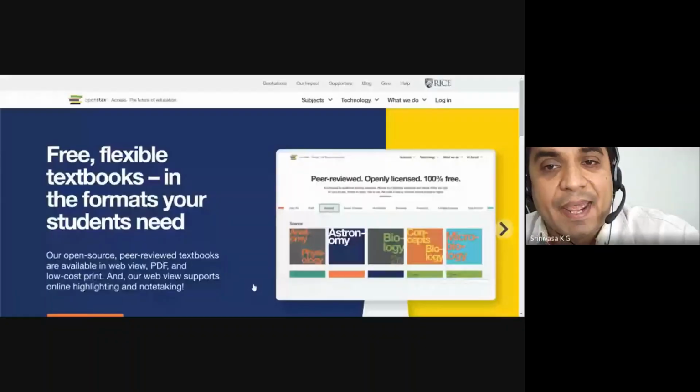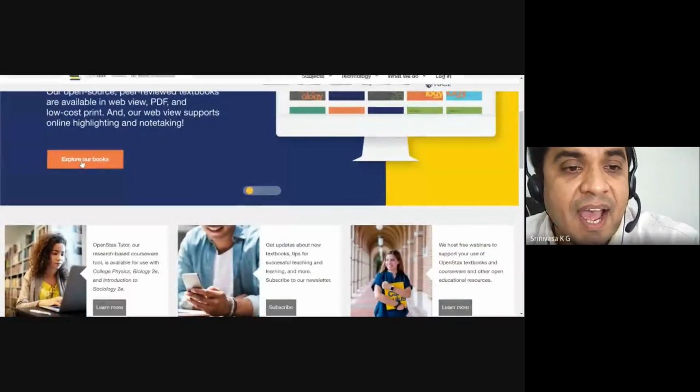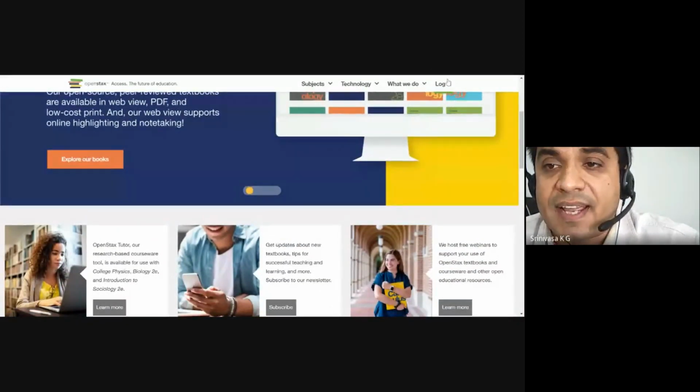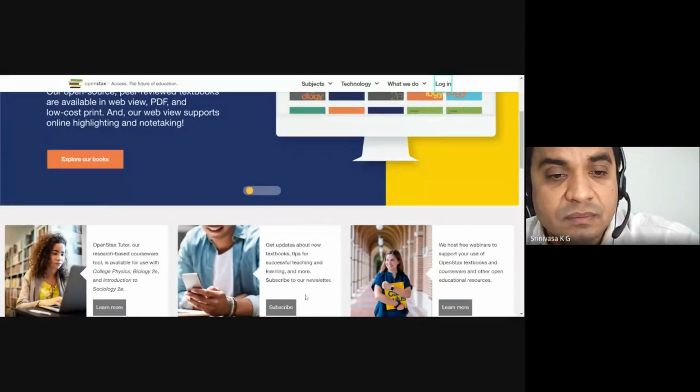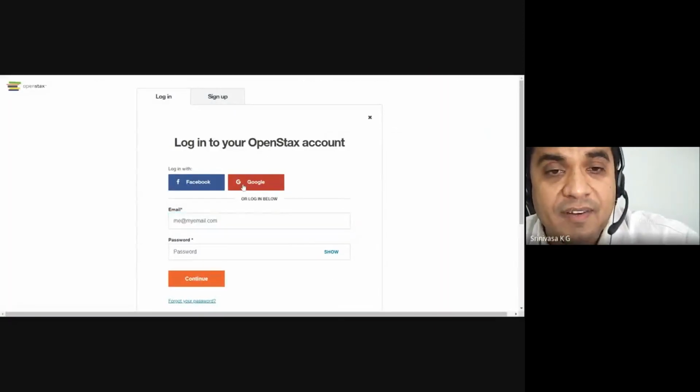It is actually a free online library. Are you able to see this? Yeah. What is OpenStax? It is a free online library developed by Rice University. I can explore the books. I can just log in with your Google. I can log in with my Google.